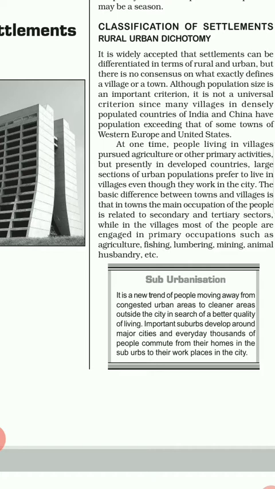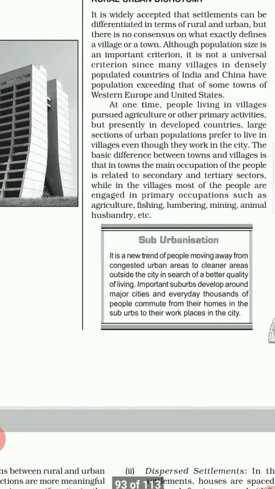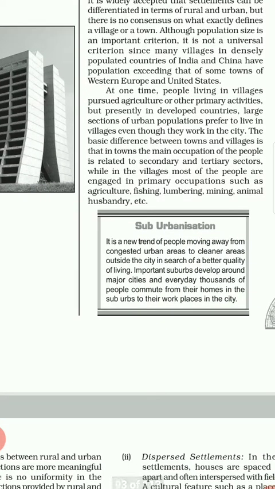At one time, people living in villages pursued agriculture or other primary activities. Sections of the urban population prefer to live in a village even though they work in the city. The basic difference between town and village is that in a town the main occupation of the people is related to the secondary and the tertiary sector, while in villages most of the people are engaged in primary occupations such as agriculture, fishing, lumbering, mining, animal husbandry, etc.